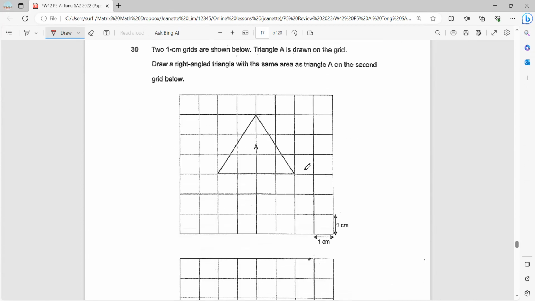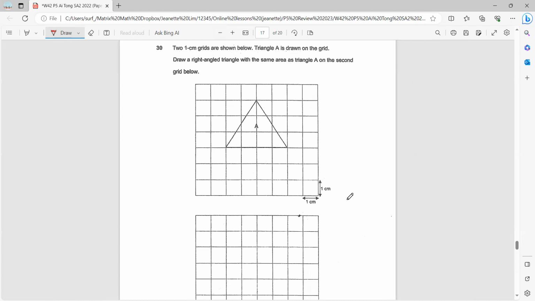Okay, last one. Two 1 cm grids are shown below. Triangle A is drawn on the grid. So you're supposed to draw a right angled triangle with the same area as triangle A in the second grid below. Okay, so to draw triangles of equal area, you can say that the base and the height are the same. The base of A is the same as the base of the second triangle, and the height of A will be the same as the second triangle.